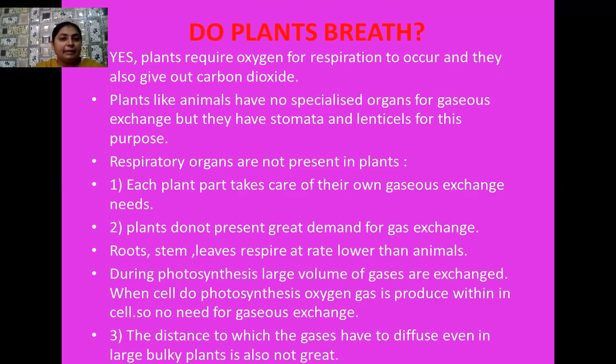Okay, student, unlike animals, plants do not have any specialized organs for gaseous exchange. There are many reasons behind this. They have some specific types of cells such as stomata, which are special pores present in the upper and lower epidermis of the leaves. Besides stomata, lenticels are there in the bark of the stem. Why are these known as lenticels? Because they have a shape like a lens. That's why they are known as lenticels.